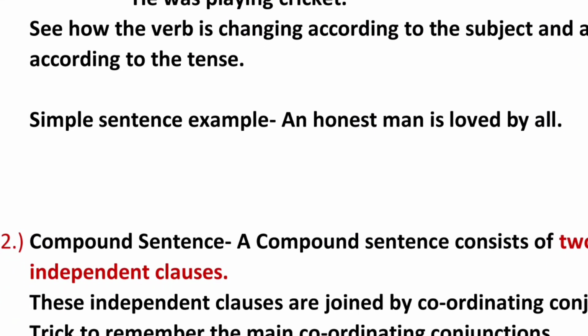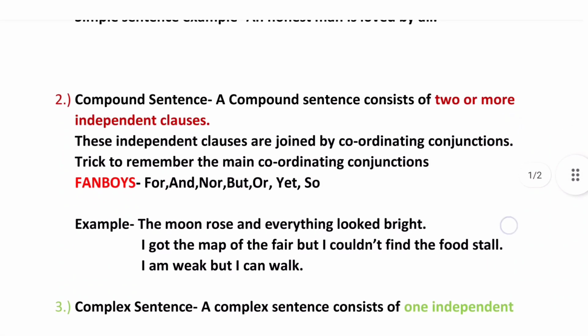Now let us look at an example of a simple sentence. An honest man is loved by all. So as I have told you before, a simple sentence consists of only one subject and one finite verb, that is one predicate. It will have one subject and one predicate, and of course the finite verb has to be there. So an honest man is loved by all. So it is giving one complete thought or idea.